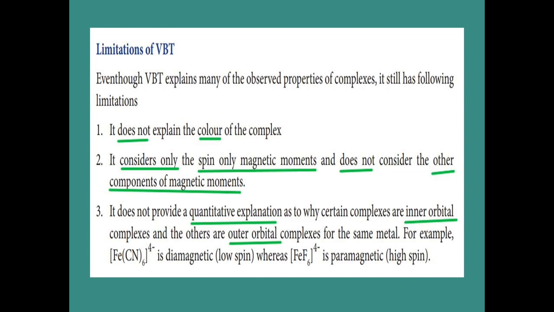Limitations of VBT theory: this theory does not explain the color of the complexes. The second one, it considers only the spin only magnetic moment. There are some other components of magnetic moment, and that is not explained by this VBT theory. And third, some complexes have inner orbitals and some complexes have outer orbitals. Why they have inner and why they have outer, there is no proper explanation in this valence bond theory.